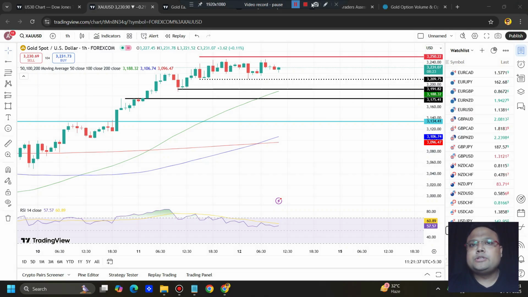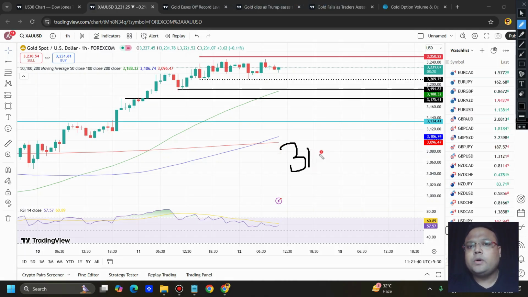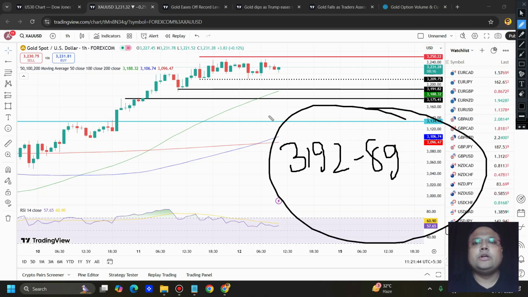The second buying opportunity on the chart of gold is around 3192, 3189. This is the second buying opportunity on the chart of gold where we can look for a buy position. Why?